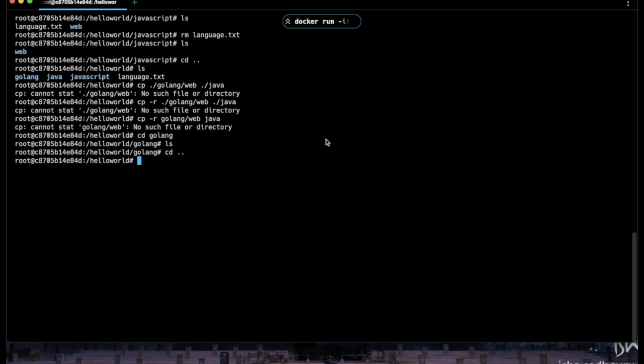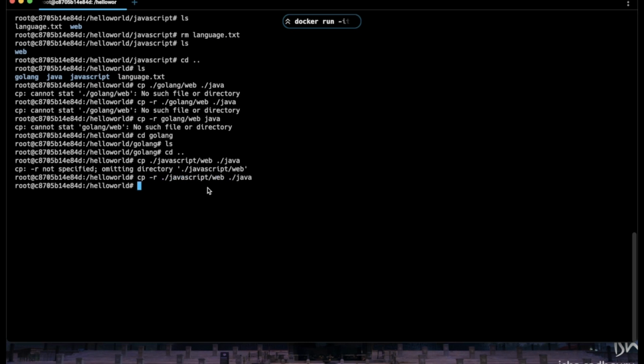So let's go back and copy JavaScript/web to Java. We are not able to see it, because cp says -r not specified, omitting directory. So now if we run this with -r and go inside the Java directory, we are able to see web is also copied inside the Java directory.